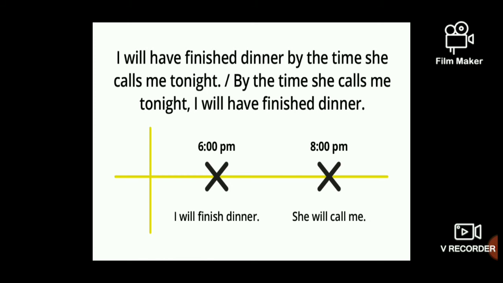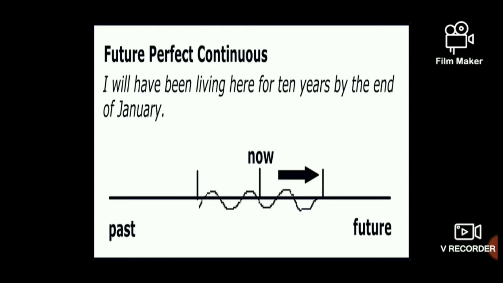And by the time she calls me tonight, I will have finished dinner. So 6 o'clock, he finished his dinner, and that calling time is 8 o'clock. So you are showing the difference here. By the time she calls me tonight, I will have finished dinner. So now for future perfect continuous tense, from there you are moving towards the future.